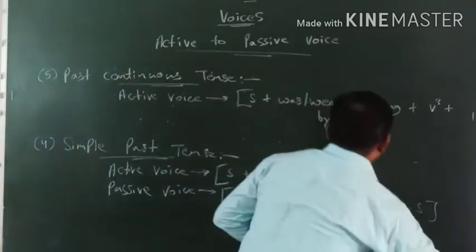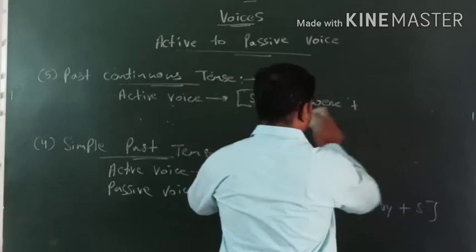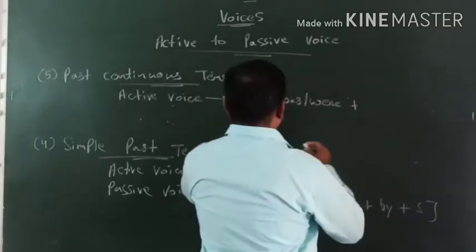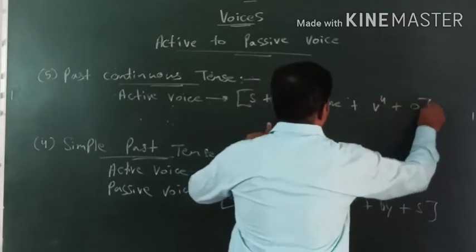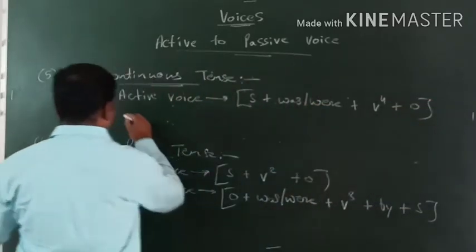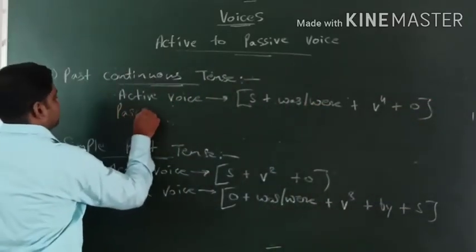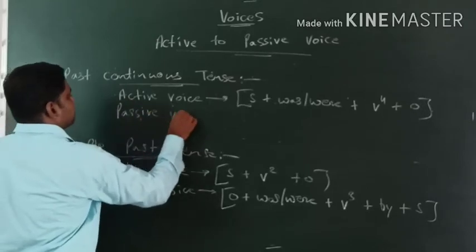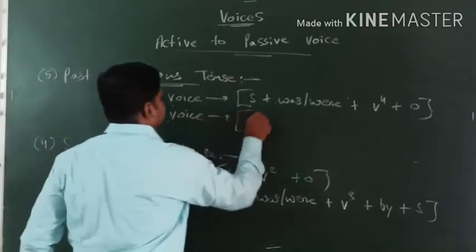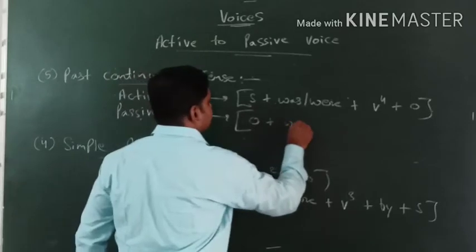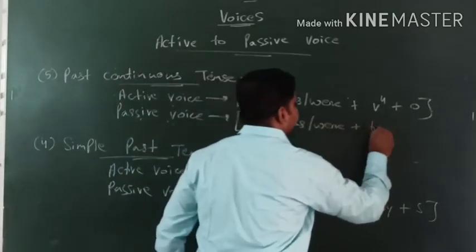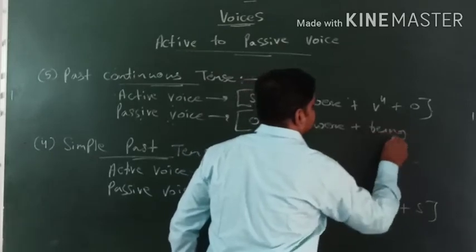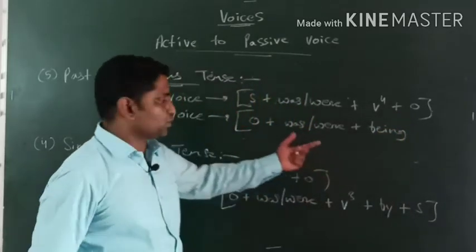Sorry, I have made it for passive voice. Okay, let's check out. So subject plus was/were plus V4 plus object. This is the formula for active voice. Let's talk about passive voice. Passive voice में formula object plus was/were plus being, the supporting helping verb we will use over here.